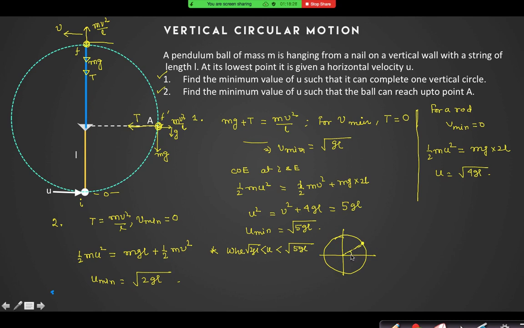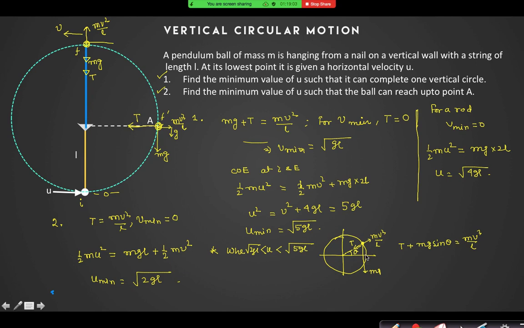Because if this angle is theta, you can see that this is mg, this is tension, and this is mv square by L. So can I say T plus mg sine theta is equal to mv square by L? I cannot say that v equal to 0, because otherwise tension will be negative.